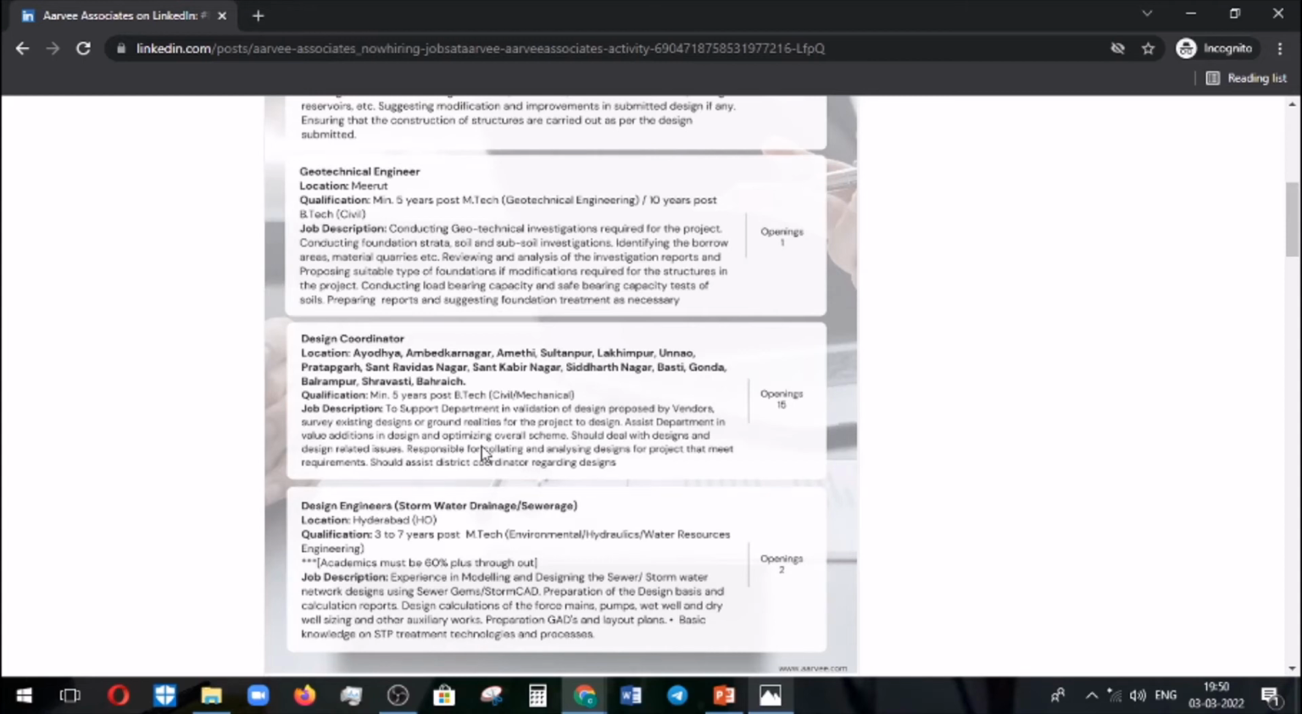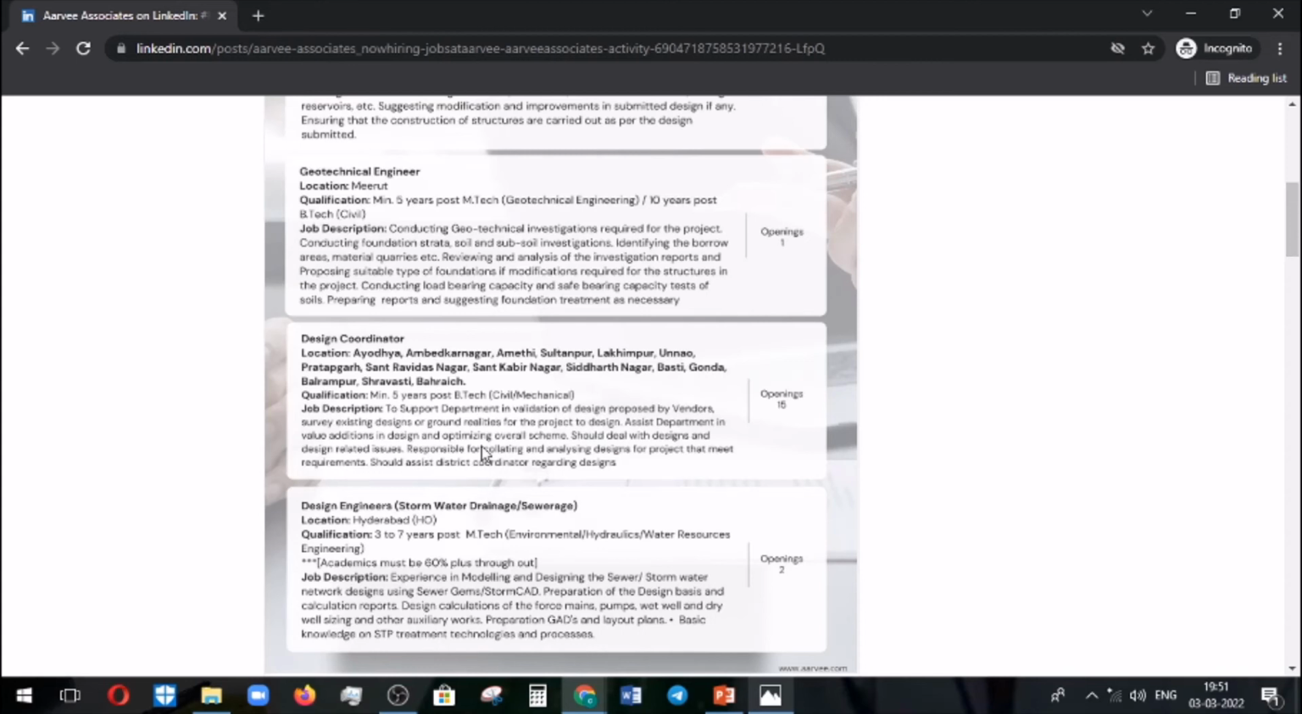Finally, we are moving on to the design engineers. It is for stormwater drainage and sewerage. It is for candidates who have completed ME or MTech in environmental or water resource engineering. They require 3 to 7 years experience for this post, and there are two vacancies available. For the job description, they need candidates with experience in modeling and designing of sewer or stormwater networks.